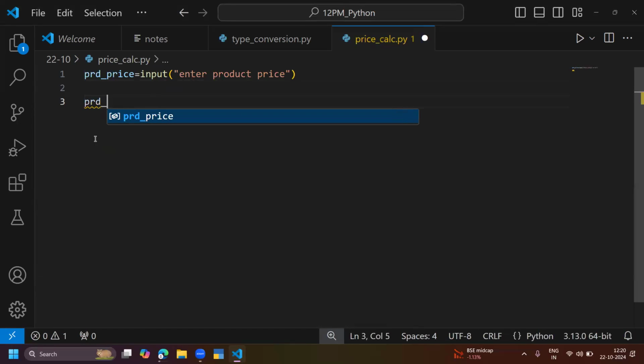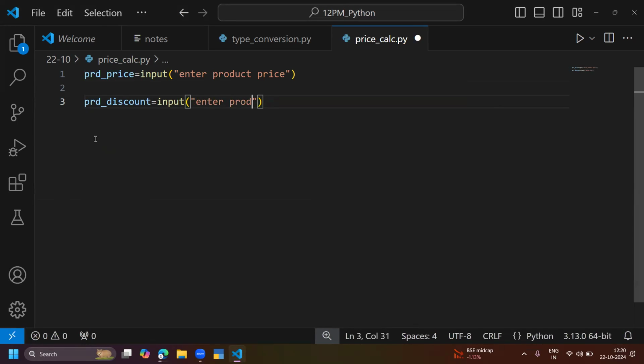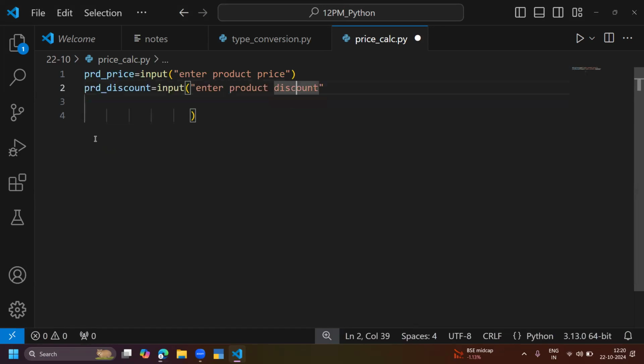Now product discount is equal to input of, you can give the discount of the product also by input. Enter product discount. So I'm giving the product price, and I'm taking the product discount also. Now, somewhere we got an issue. There is an issue with .py. Okay, fine.